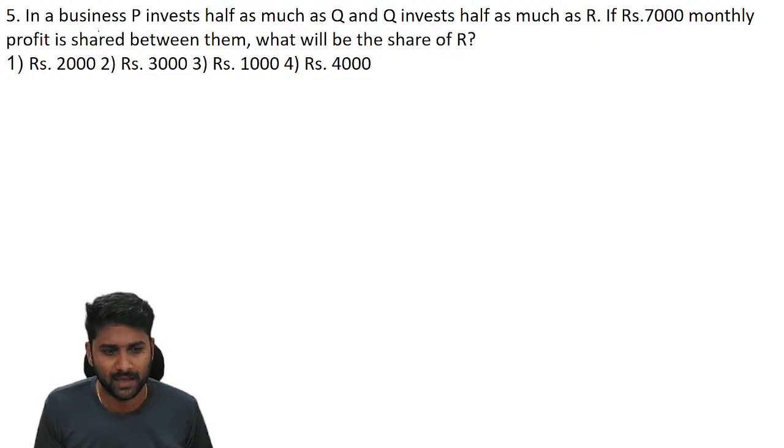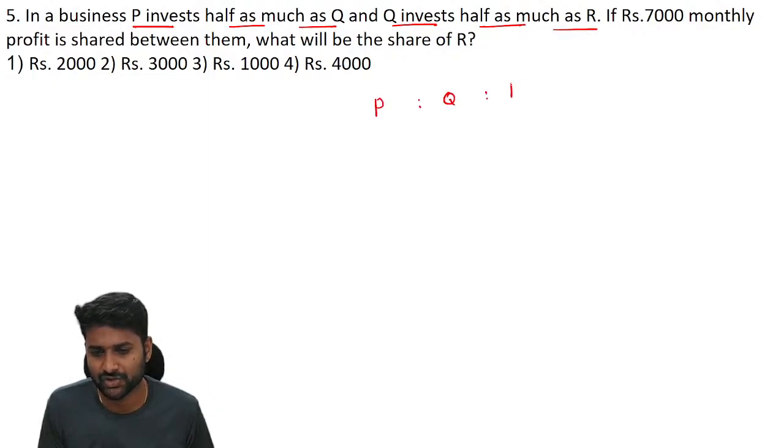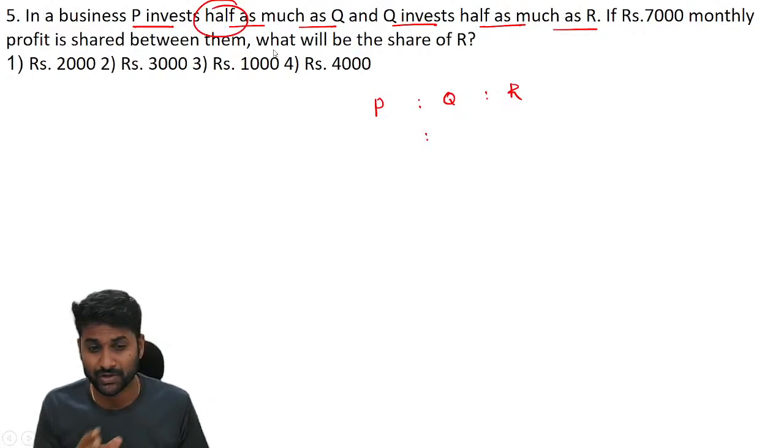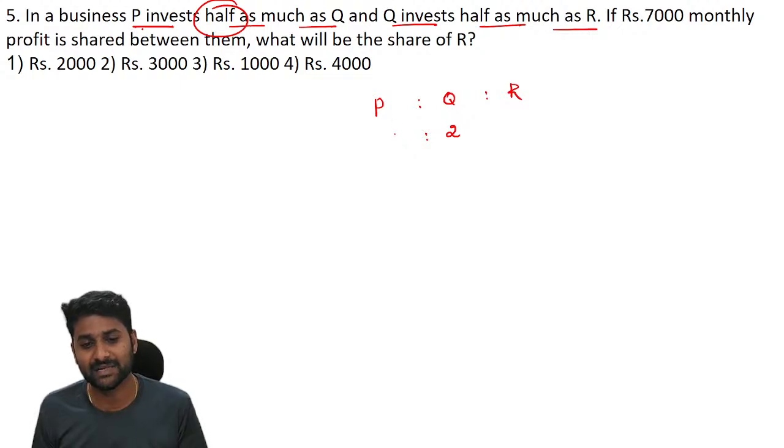Now see, in a business, P invests half as much as Q, Q invests half as much as R. So we have to identify the respective ratio of PQR. P's value is half as much as Q. So 'of' is all about 1 by 2. I told you in percentage also, the denominator is all about the comparison. P's investment depends on Q. That's why let us take Q's investment as 2 units. Then P invests half as much as Q, so P's value is 1.